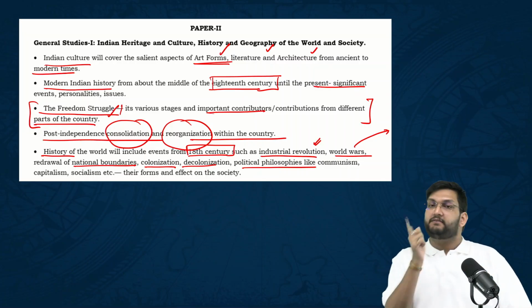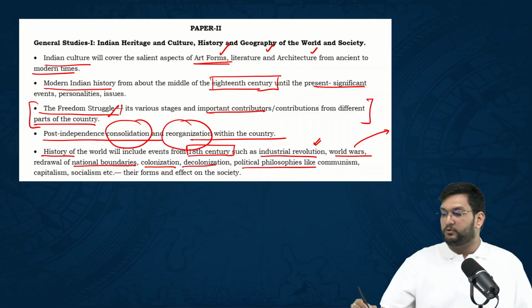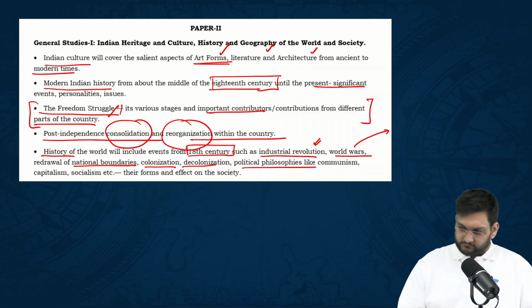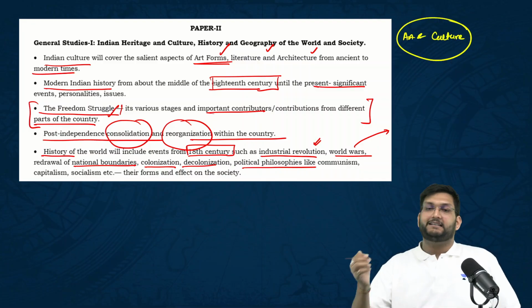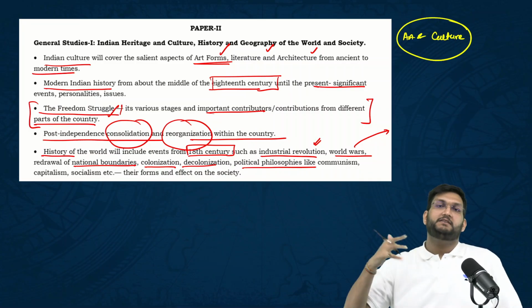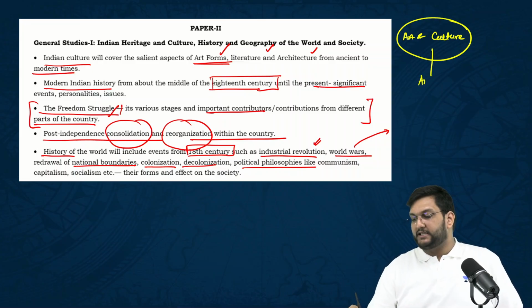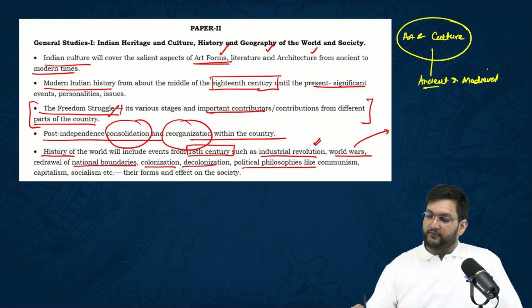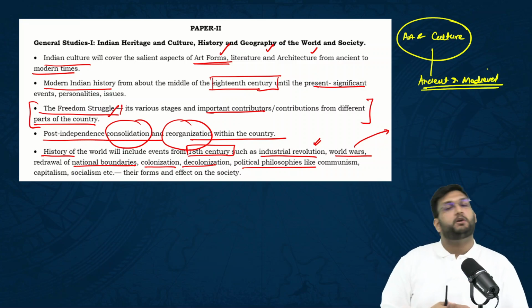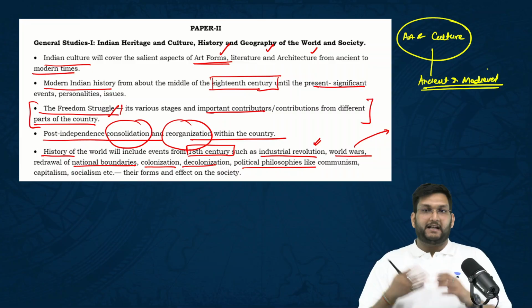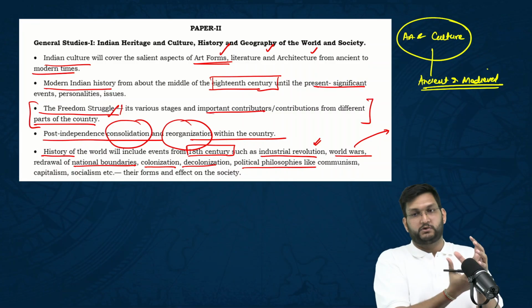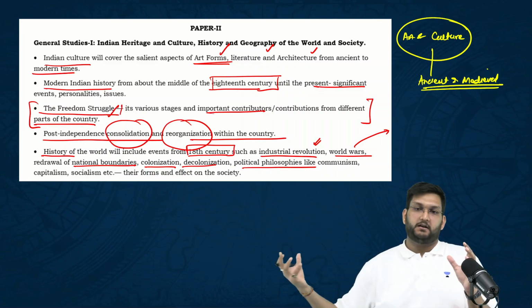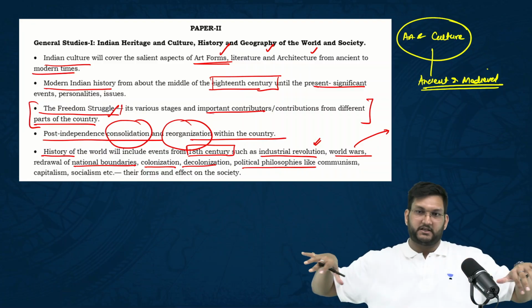But where ancient medieval is important is that art and culture is not random. It is not in thin air. It is grounded in ancient and medieval. Therefore, if you have never covered ancient medieval, you are going to struggle with art and culture. That is why in the courseware, I've added the art and culture part of that period into the chapter itself, rather than having an approach where there is discontinuity.